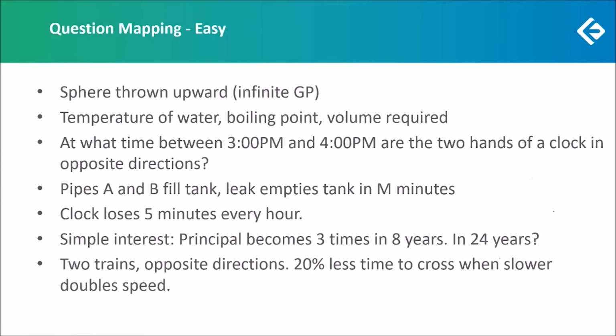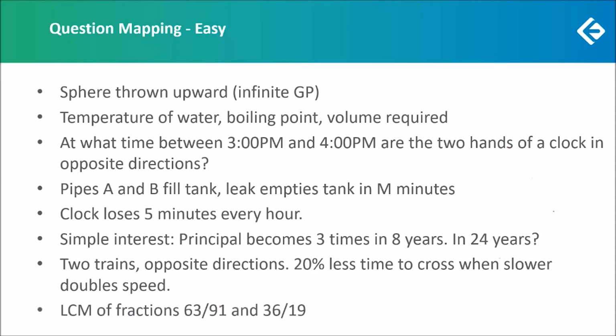Okay, you will have the opposite directions, add up the speeds. So that is A plus B in the first case. In the second case, slower train is doubling the speed, so it is becoming 2B. So the relative speed is A plus 2B. Now we can find the ratio of the time, 20% less time. So we can find the ratio of the time, and ratio of speed will be inverse of ratio of time. So in this way, we could have easily solved this question as well.